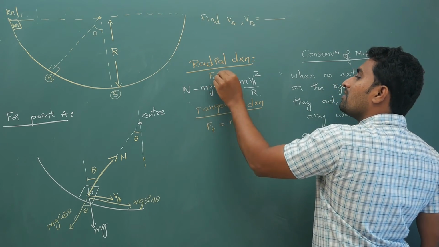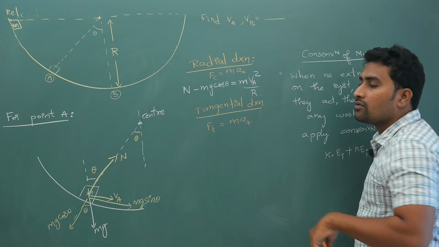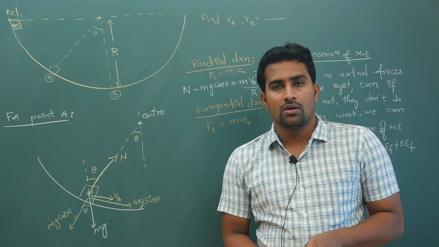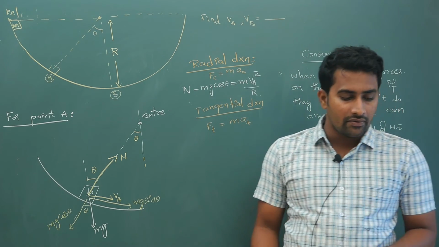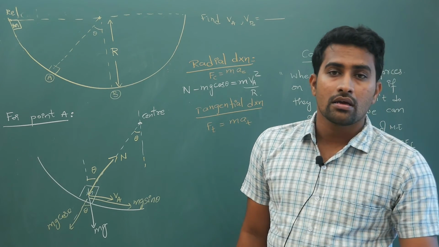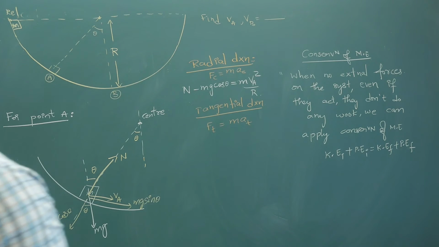Here your centripetal force is equal to mass times centripetal acceleration. Your centripetal force is what? A combination of N and a component of mg. I told you, centripetal force is nothing but a force which we have defined in these situations.